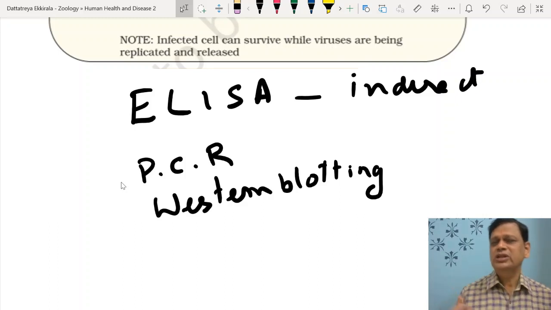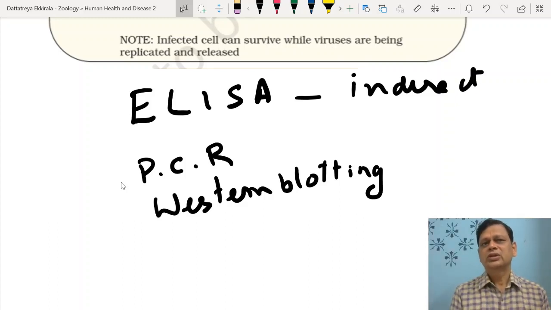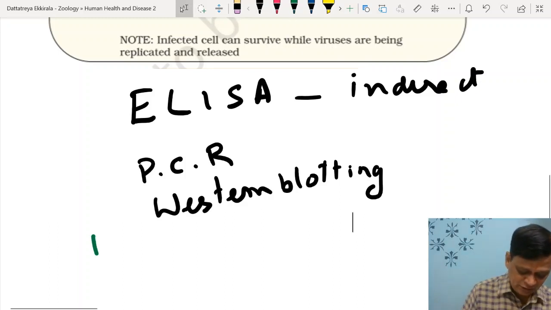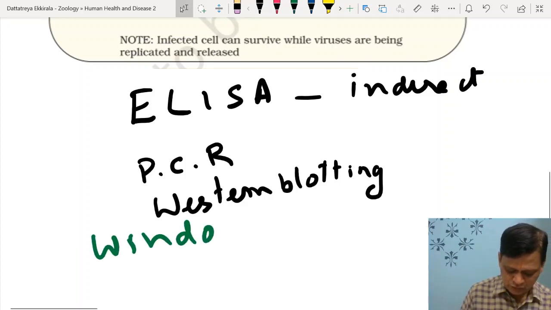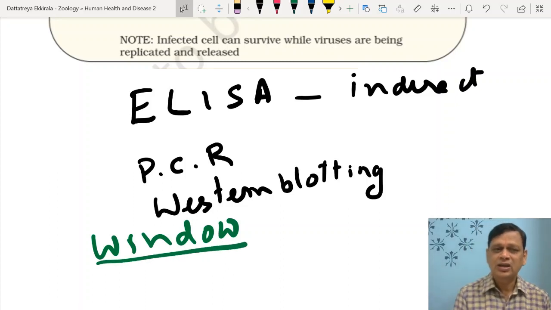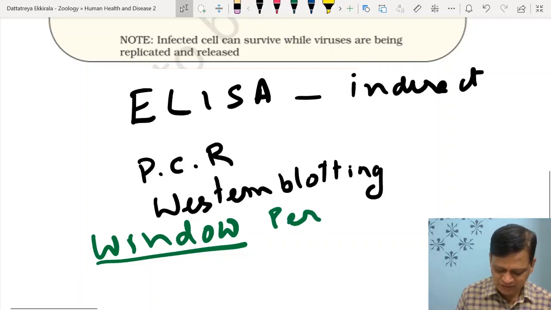Initially the person does not show any symptom or any infection, it is asymptomatic initially, and it cannot be detected initially. That period is called the window period. So what is meant by window period? The period when a person is infected but cannot be detected, up to 45 days, 15 to 45 days. Then he starts producing antibodies, and then you can detect.